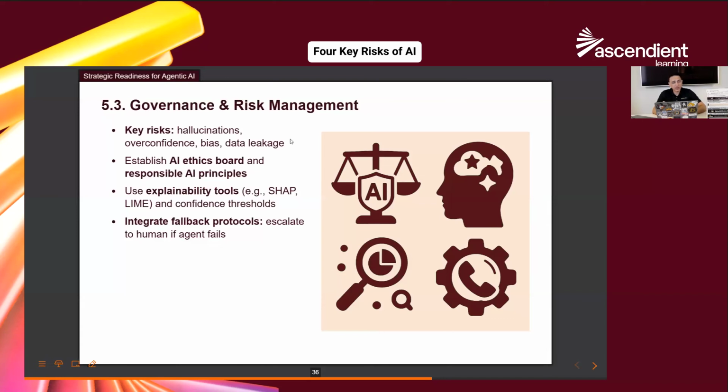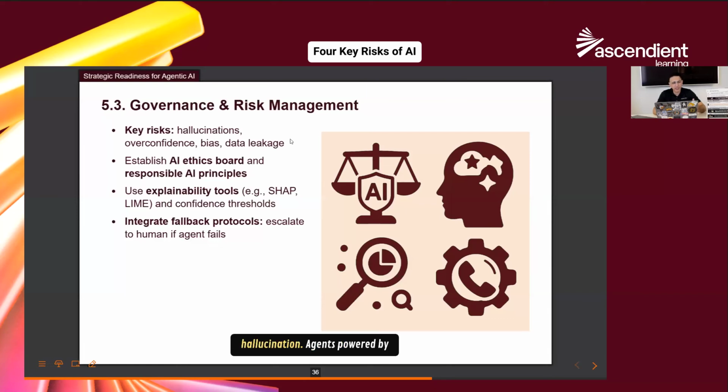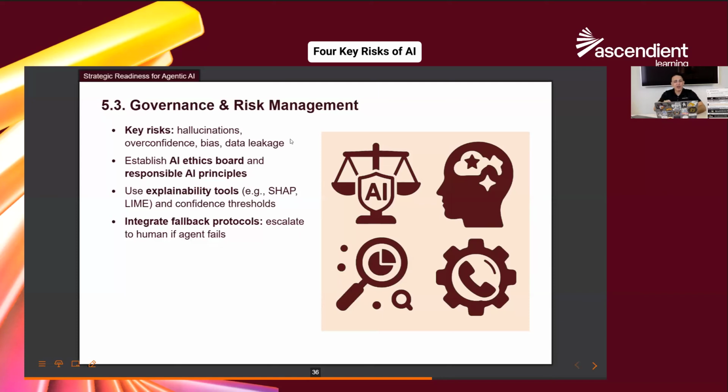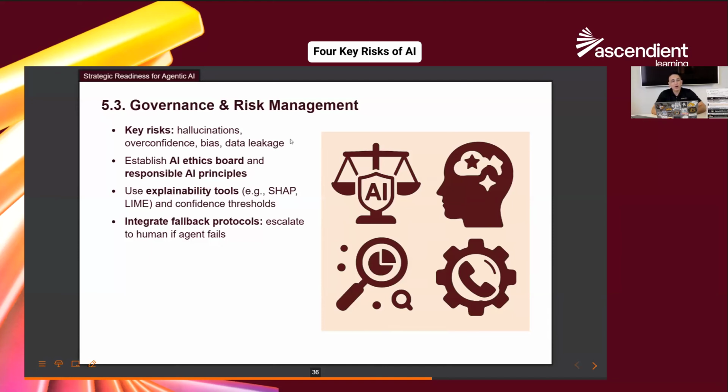So let's talk about the 4 key risk areas that you need to address for governance and risk management. Number 1 is hallucination. Agents powered by these large language models can still generate incorrect or misleading content, right? And don't forget, this risk is not just about output. It's about making wrong decisions that no one can potentially catch, right?